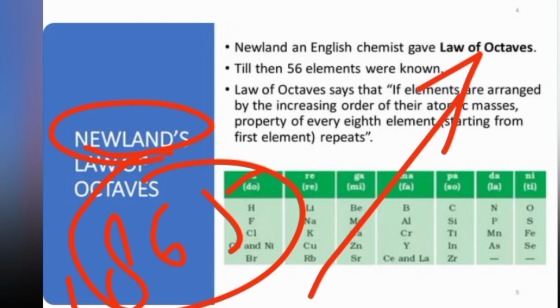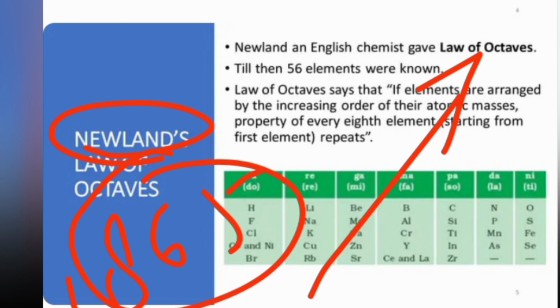In ascending order of their atomic masses, this is a very important point, because right now we are talking about atomic mass, which was the assumption made by William Prout. These scientists were bringing that assumption into practicality, and Newland did the same. He arranged the elements in ascending order of their atomic masses, and he found that every eighth element had properties similar to the first element, just as the eighth note of a musical octave is the same as its first note.